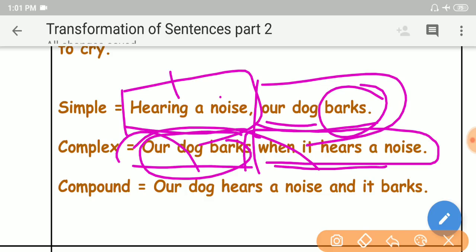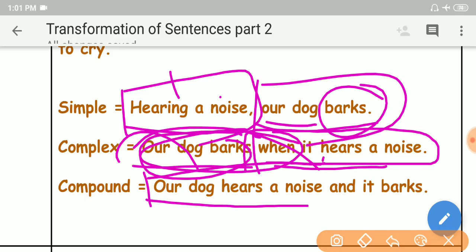But in a compound sentence, we cannot use an independent clause later in the beginning, or the beginning independent clause in the end, my dear friends, but here it is possible.